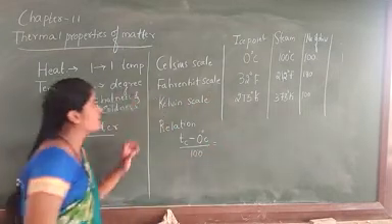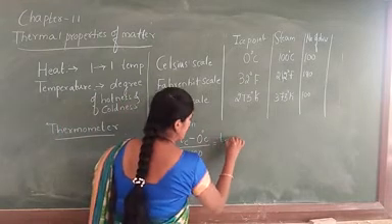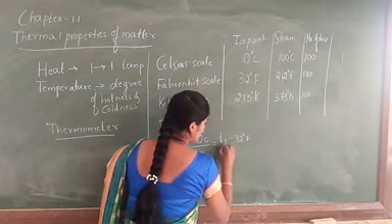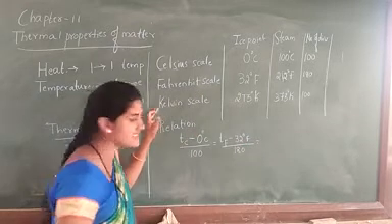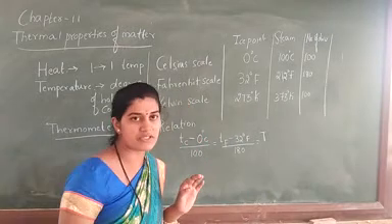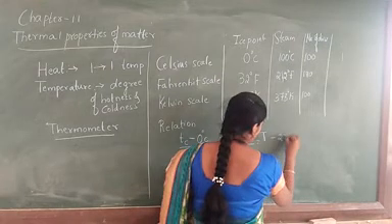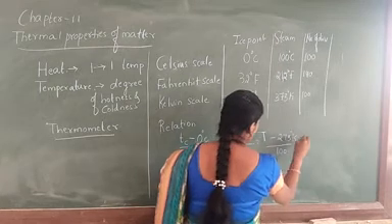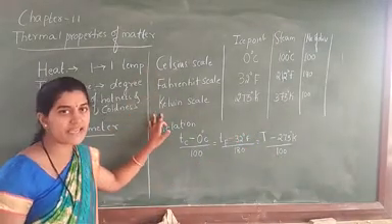Is equal to. Second, we are considering the Fahrenheit scale: Tf minus 32 degrees Fahrenheit, total divisions 180. Next, the last one is the Kelvin scale, written as capital T, which means temperature in Kelvin, minus 273, divided by 100 divisions. This is the relation between the Celsius, Fahrenheit and Kelvin scales.